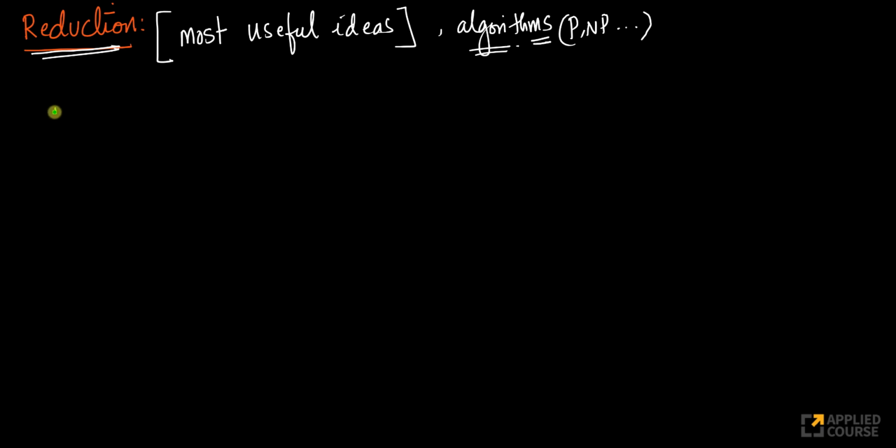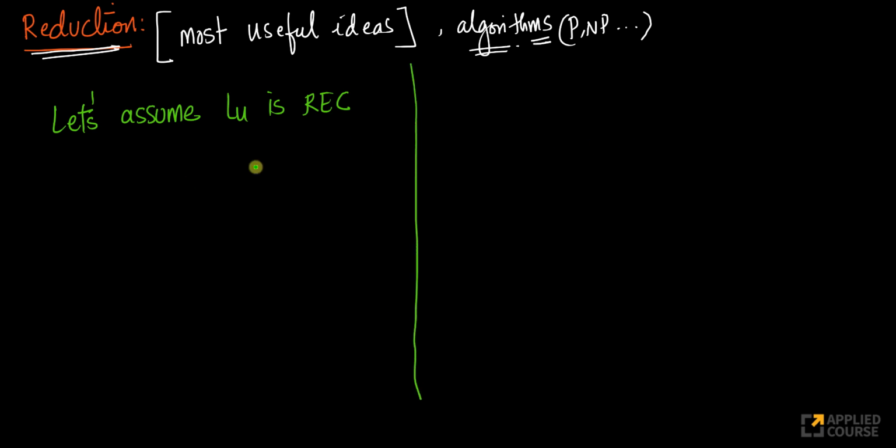Okay, so first let's assume. Reductions always start like this. Let's assume that LU is recursive. I'll use two lines here because this proof takes a few steps. What does this imply? This implies that we can decide. Remember, if LU is recursive, there exists a total Turing machine. A total Turing machine always decides or halts, which means we can decide if W belongs to LU or not. If LU is recursive, we have a total Turing machine that accepts it.